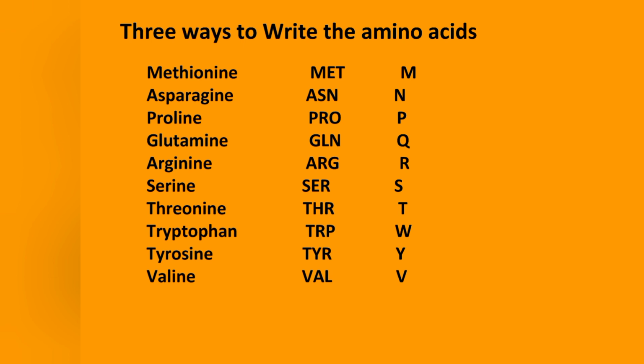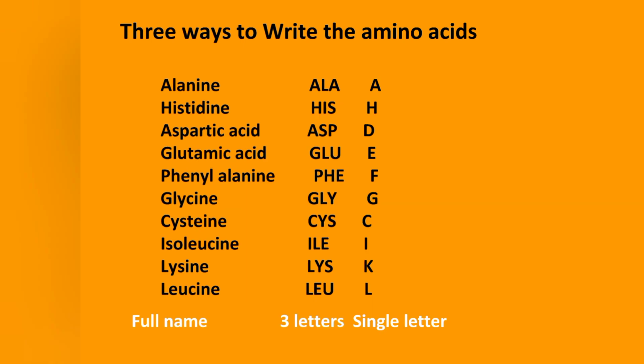For example, if you look at lysine, the three-letter name is LYS, which follows the name of the amino acid. But if you look at the symbol, it is K, and we don't even have K in the name at all. You have to be very careful while learning the three-letter names and the symbols.